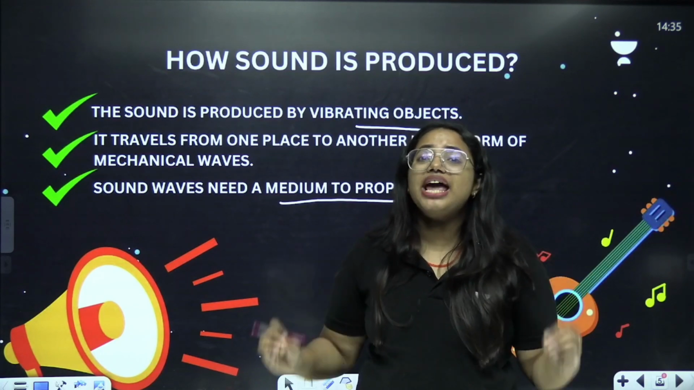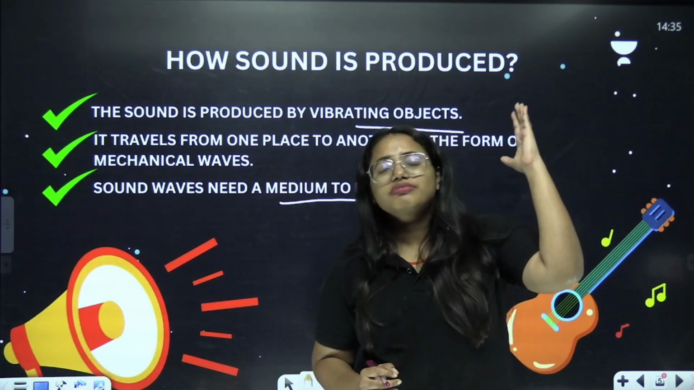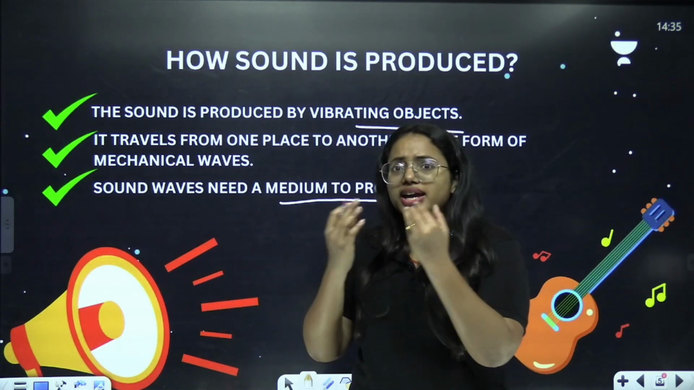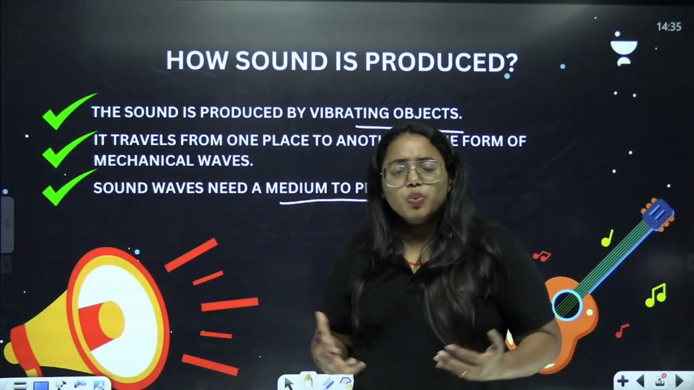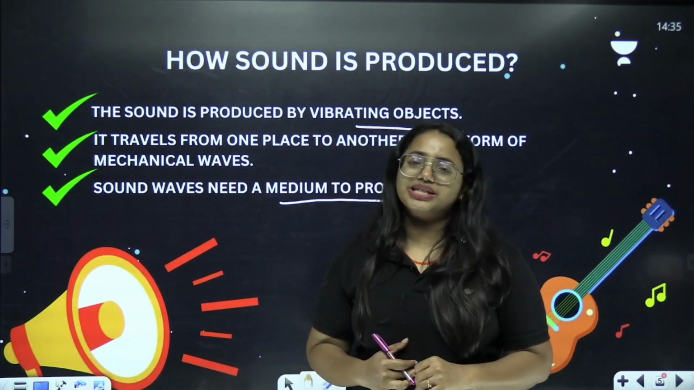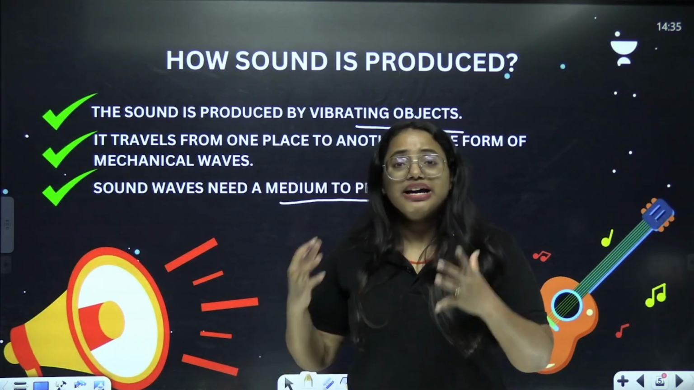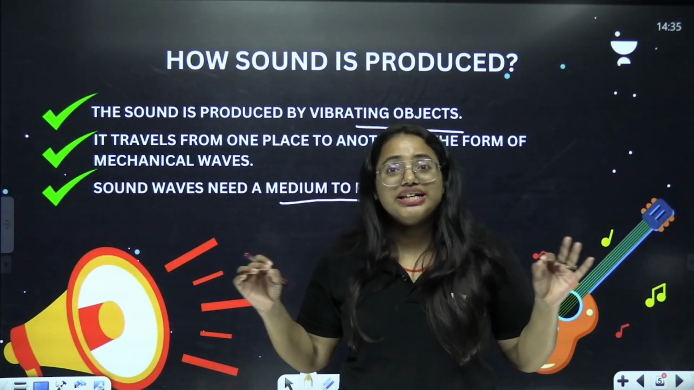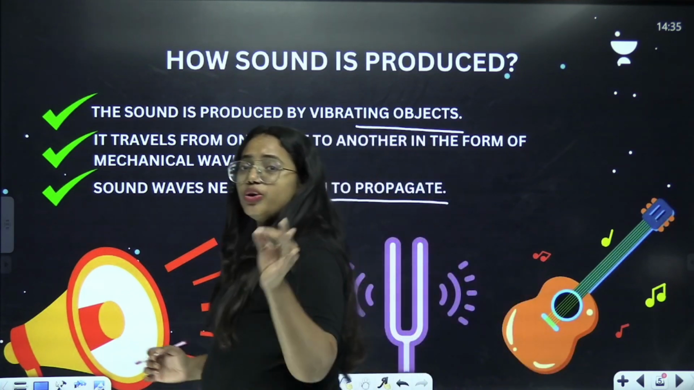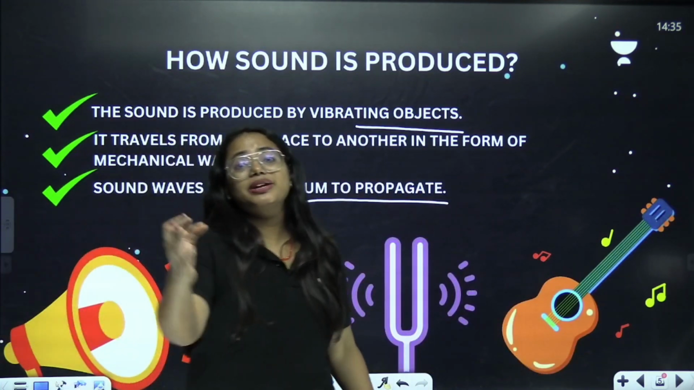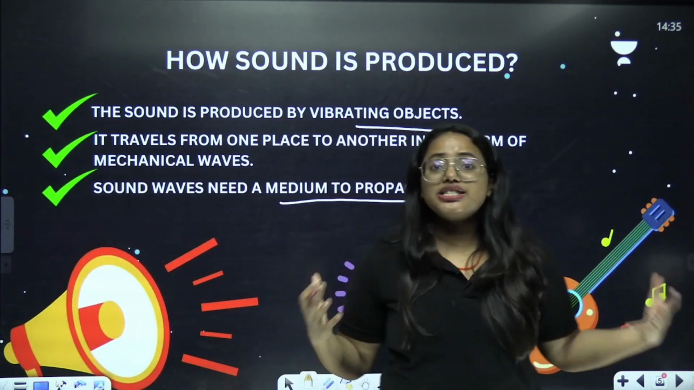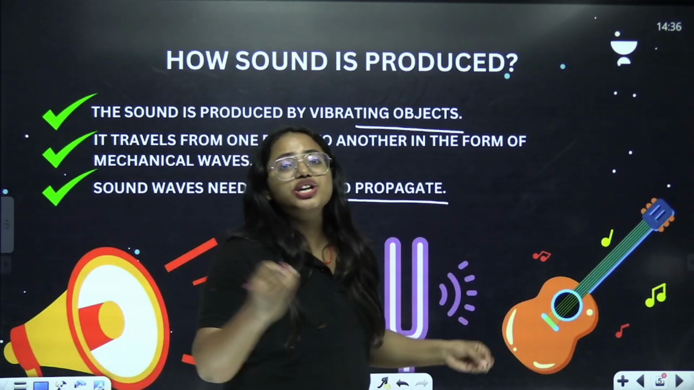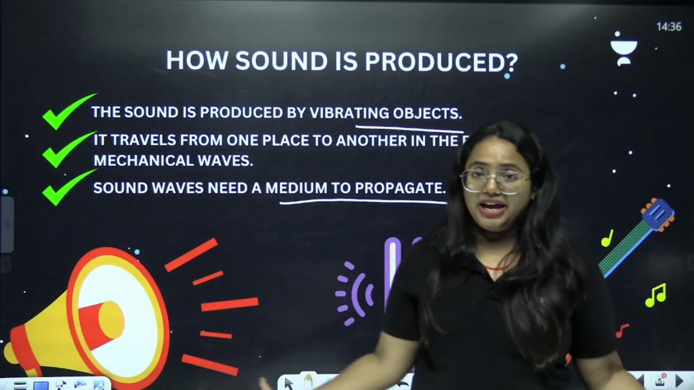The same situation happens in space. When astronauts go to space, they cannot speak to each other. Why? Because there is no medium in space. So they use radio waves to communicate. Got it? So you have to understand that if sound has to travel, a medium is very much necessary. In space, it is completely vacuum. Therefore, sound cannot propagate in space.